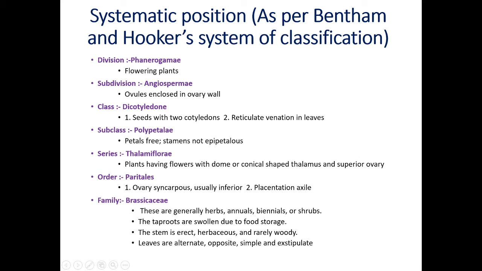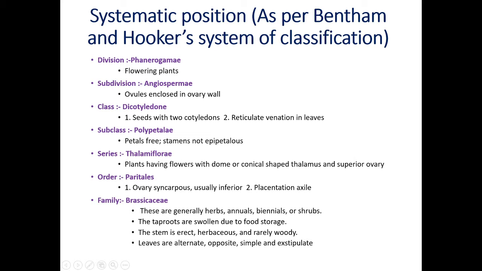There are 2 reasons: seeds with 2 cotyledons, then reticulate venation in leaves, presence of open vascular bundles, stems are branched. There are so many characters of dicots. Out of that, we have to study only 2. This family belongs to subclass Polypetalae. Poly means free, petals means petals.